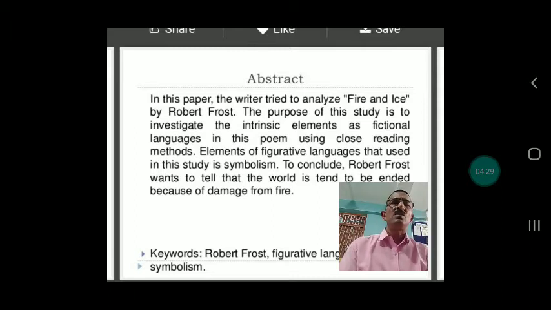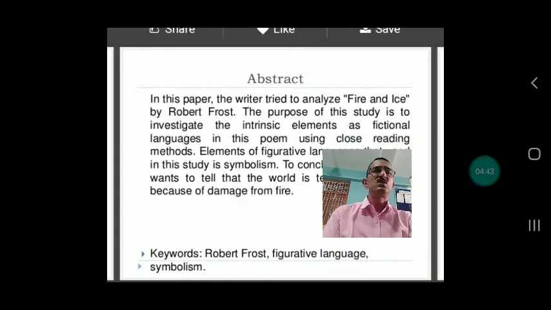Here, Robert Frost wants to tell that the world is destined to be ended because of damage from fire or the creation of ice. That in 2 cases, that is the keyword, that is Robert Frost. It is called symbolism or figurative languages.